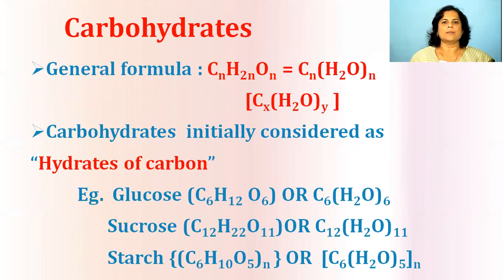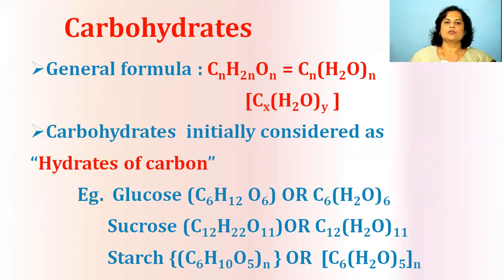From the biomolecules topic, first we are going to study carbohydrates. Carbohydrates are biomolecules having the general formula CnH2nOn. You can write that formula in the form CnH2On, meaning carbon with H2O molecules, that is, hydrated carbon. Therefore initially carbohydrates were considered as hydrates of carbon.